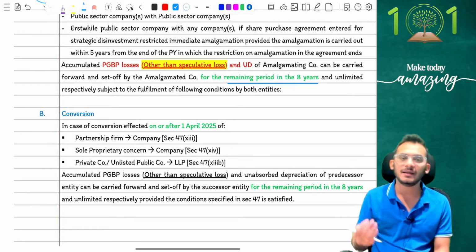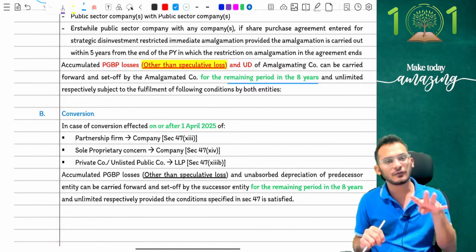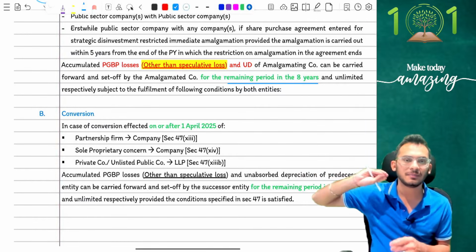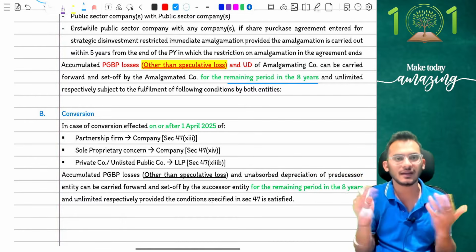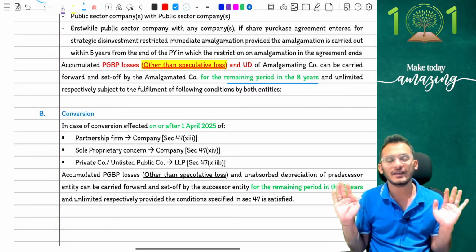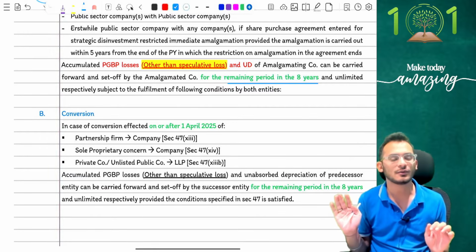What does remaining period mean? If my amalgamating company had it for 4 years, the new company will now carry forward for the balance 4 years only. If the amalgamating company had it for 8 years, the new company does not get any more losses to set off. They have to waste the losses. They have to exhaust the losses. That is what the conditions are.